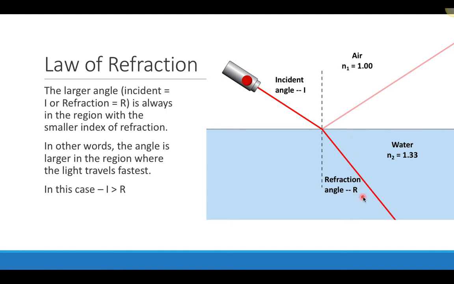When it enters the medium, the angle is smaller. This one was 40 degrees. The index of refraction was larger, and it's traveling slower. And that's always going to be the case. So the larger angle, whether it's the incident angle or the refracted angle, will always be in the region where the light is traveling the fastest and it has the smallest index of refraction.